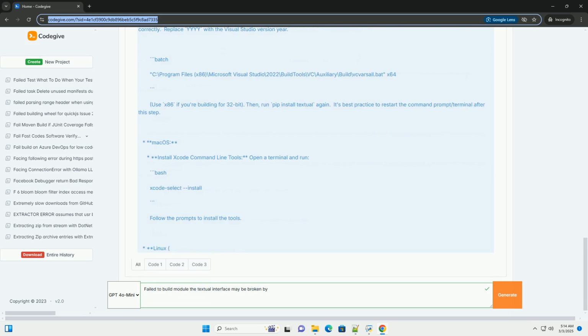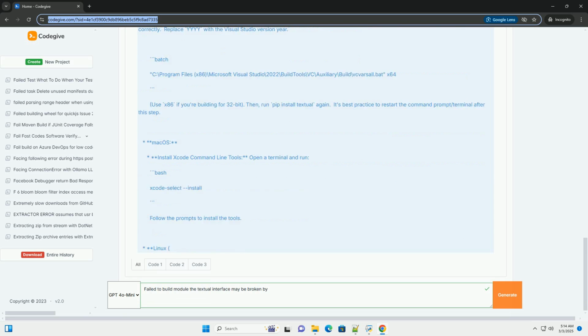12. Encoding issues. If you see a Unicode decode error, this usually means there's a problem decoding a file, often during compilation. Try setting the PYTHONIOENCODING environment variable. Restart your terminal after setting the environment variable.